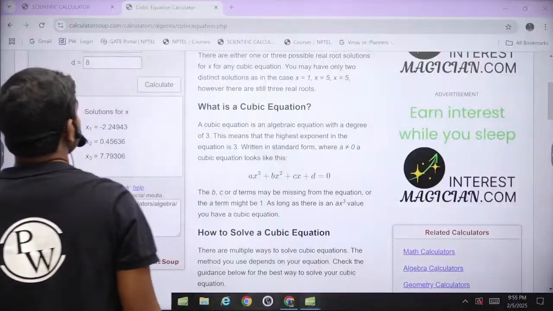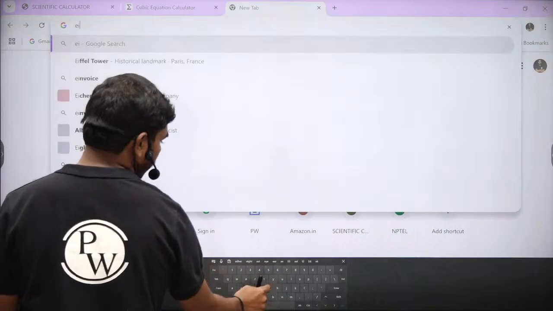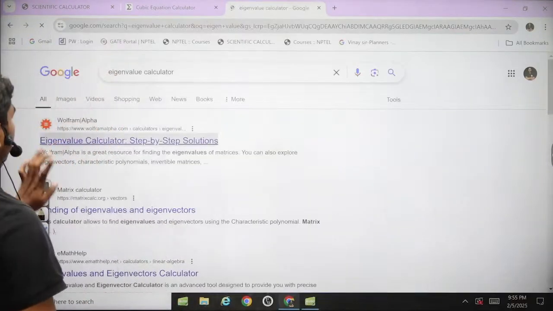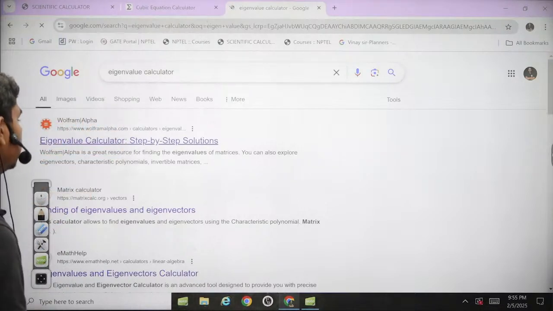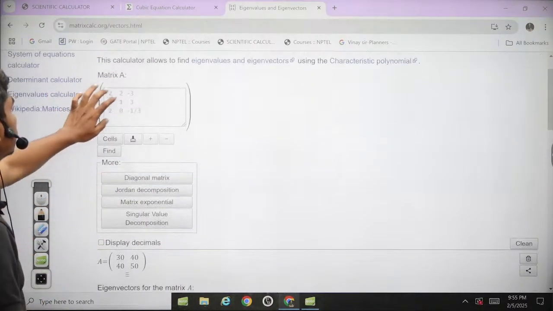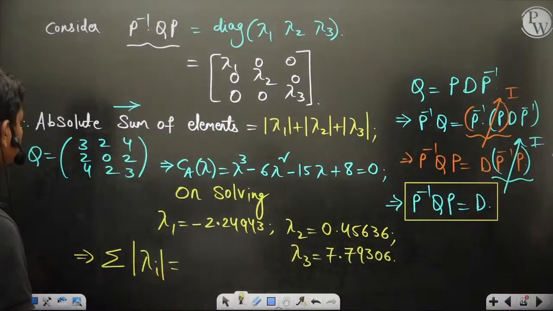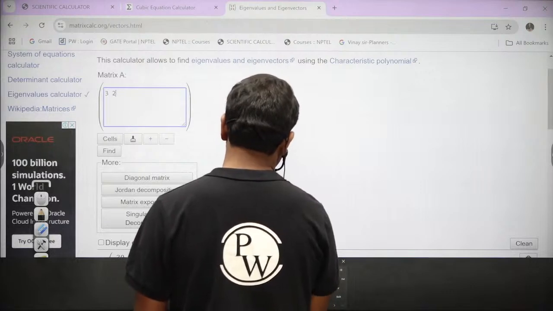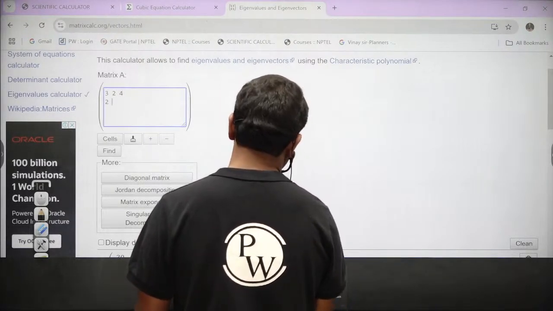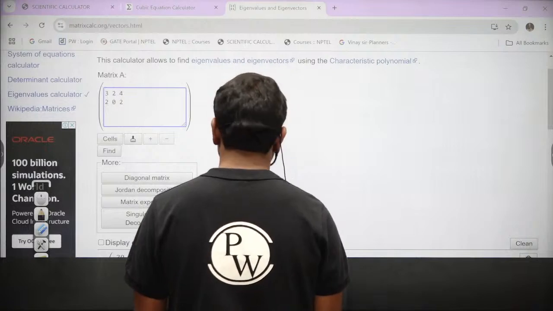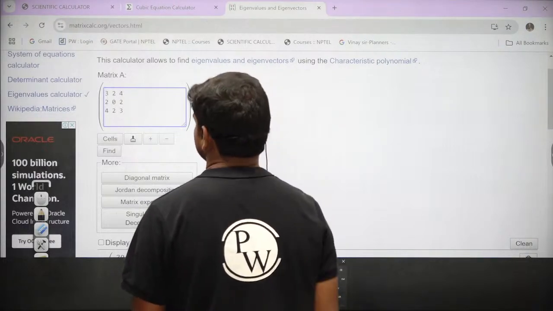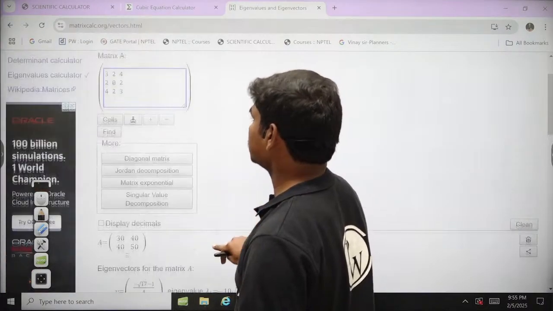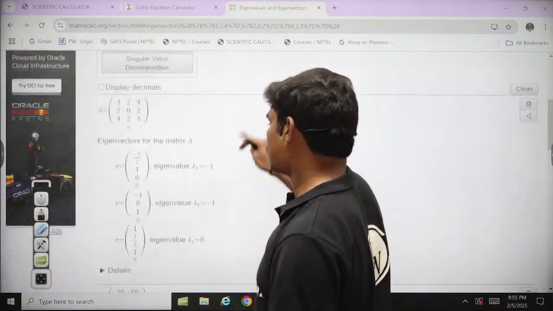Let us use the eigenvalue calculator so that we can do it better. We can check it fast. Eigenvalue calculator. Okay. So we'll feed it in Wolfram Alpha, of course, it's easy. Or else let's do it in this way. Let's enter the elements. What are the elements? 3 2 4, 2 0 2, then 4 2 3. Okay, so that's the matrix you want. So we want eigenvalues, right? So let's calculate. Yeah, so if you calculate eigenvalues,